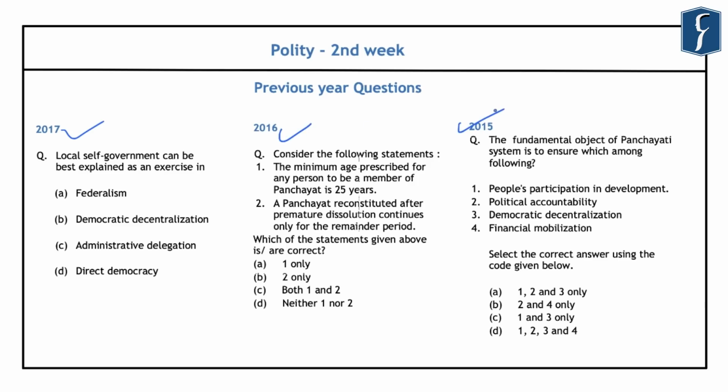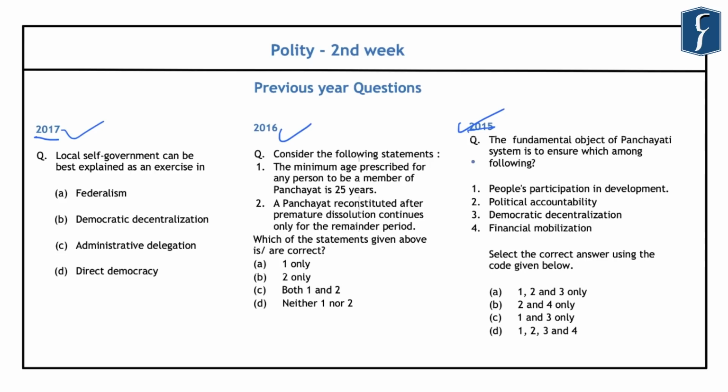Now, the 2 questions that were asked in the years 2015 and 17 are related to the main or fundamental objective of the Panchayati Raj institutions in India. And the question asked in 2017 is directly inspired from the question asked in 2015. Now, although the Panchayati Raj institutions were provided constitutional status in 1992, the work on them had started as early as the 1950s.